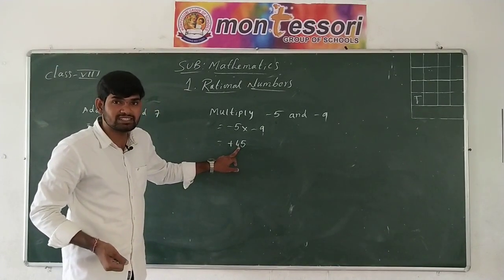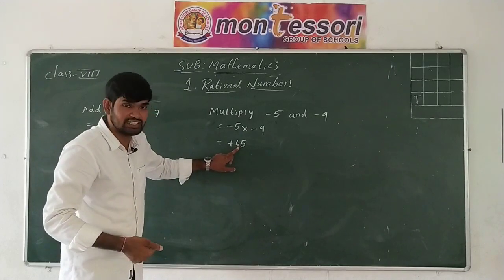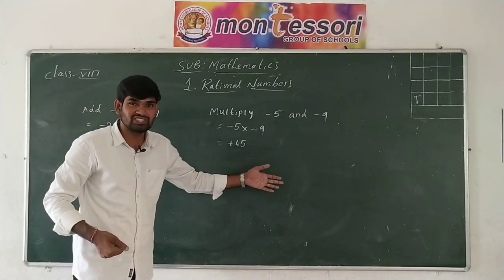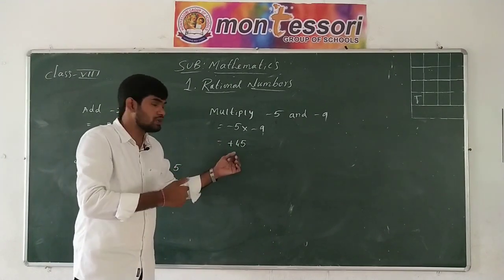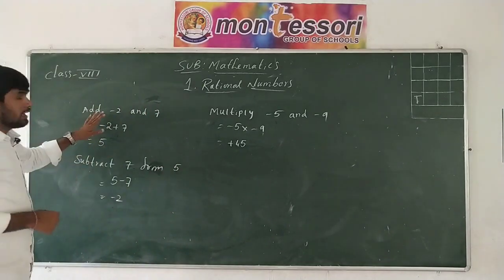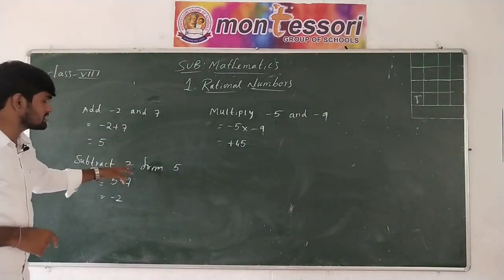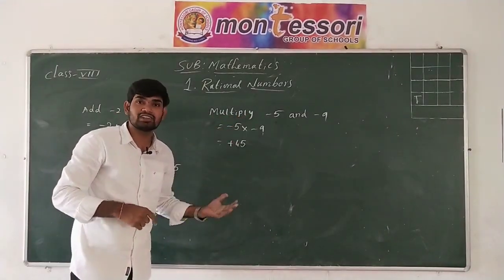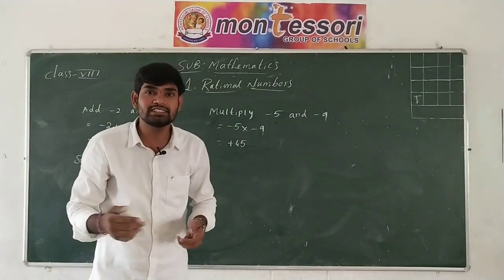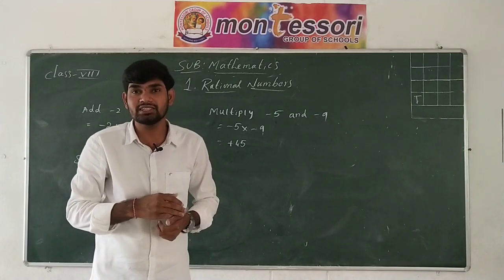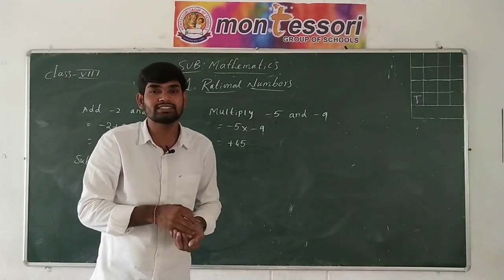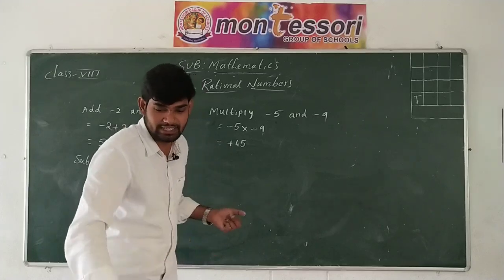Actually what we are discussing is the topic of integers. Is 45 an integer or not? Yes. When you multiply two negative integers, or two positive integers, or one negative and one positive, we get an integer. From this we can conclude that the addition, subtraction and multiplication of two integers is also an integer. Then what about division? If you divide one integer by another integer, are we necessarily going to get an integer, or some other number? Let us take some examples and check it.